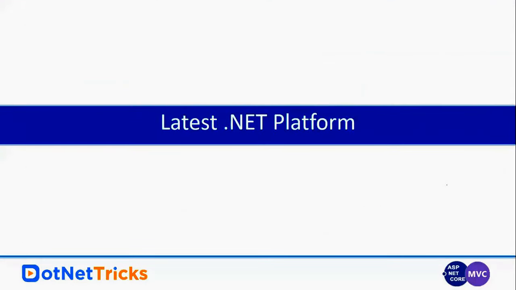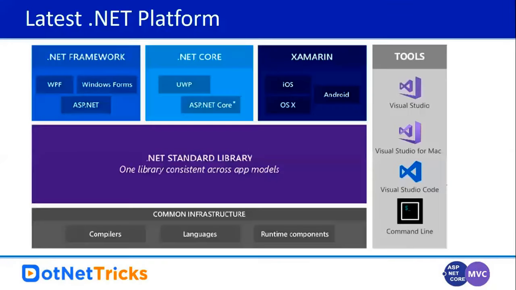Let's see what the latest .NET platform is. So this is the latest .NET platform. If you are talking about the various implementations of .NET, we actually have three implementations of .NET. We have the .NET Framework, we have .NET Core, and we have Mono. Mono is used by Xamarin.